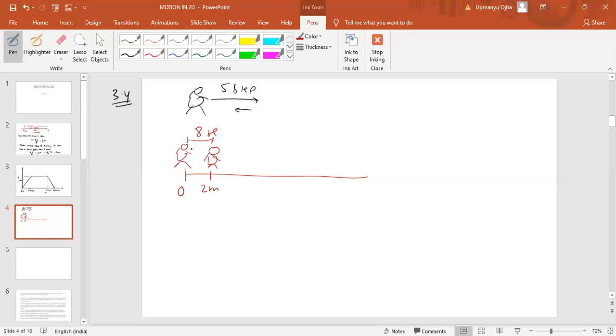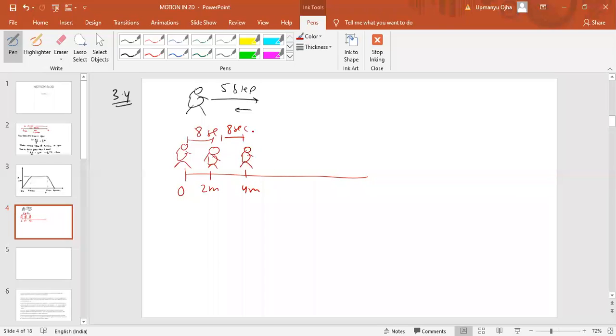For one step he takes 1 second, so for 8 steps, 5 forward and 3 backward, he is displaced by 2 meters in 8 seconds. Similarly, when he reaches 2 meters, again he takes 5 steps forward and 3 steps backward, and the displacement becomes 4 meters. In how many seconds?